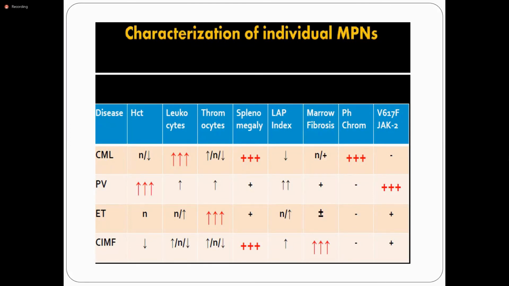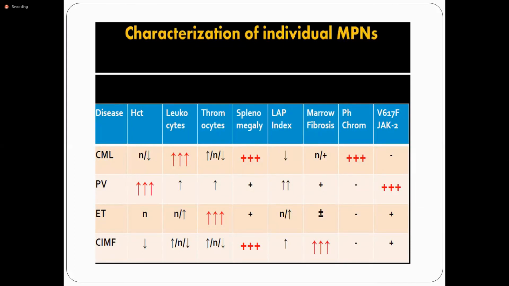But this test is obsolete, not used in routine. Okay, the Philadelphia translocation t(9;22). And what is the treatment option for CML? Yes, imatinib, a tyrosine kinase inhibitor.